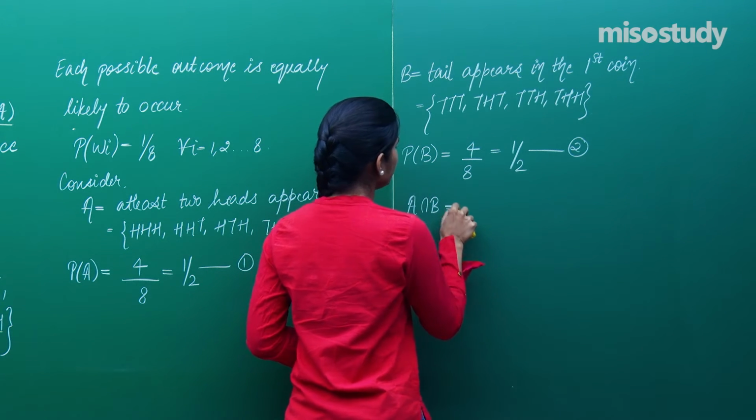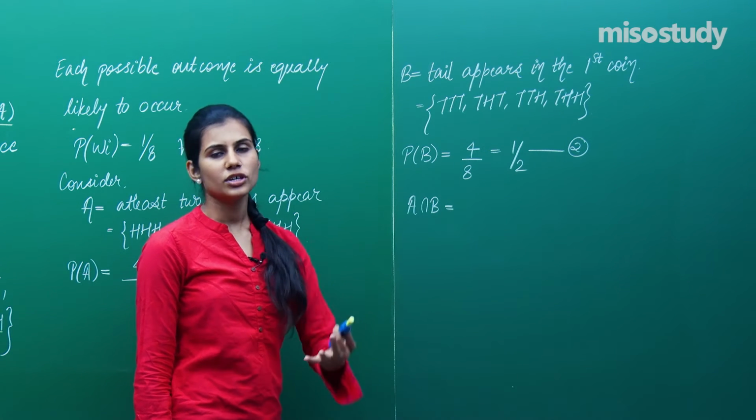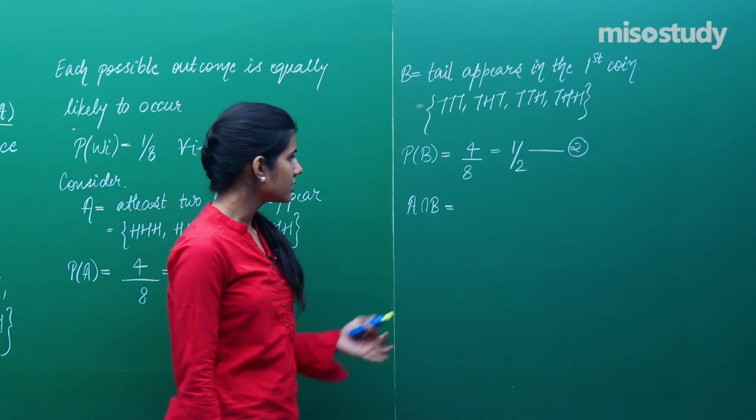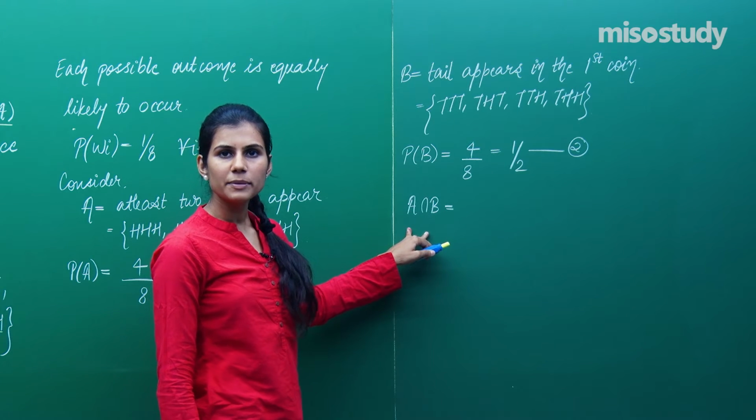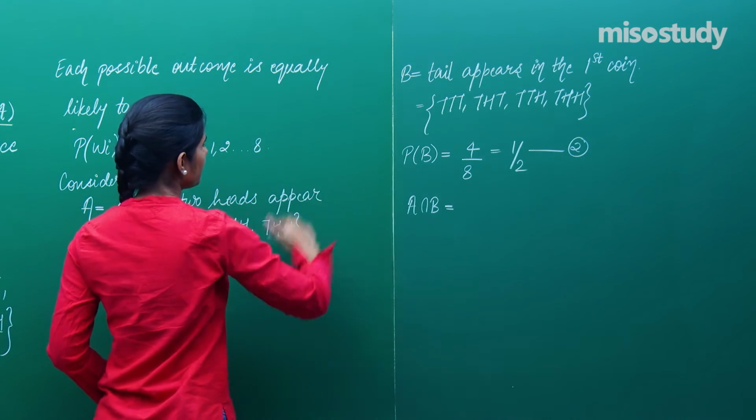A intersection B. You know that A intersection B is also an event associated with the random experiment with which A and B individually are associated as events. So, A intersection B consists of those elementary events which are sitting in A as well as in B. So, can you see anything common between A and B?